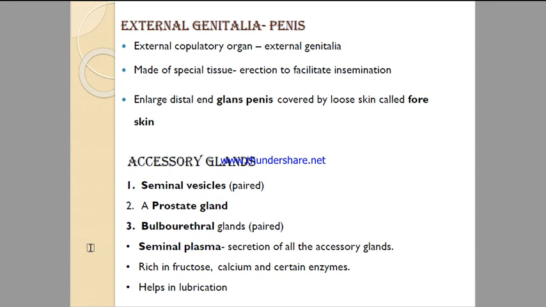The male reproductive system also includes external genitalia, the penis, which is the copulatory organ, and it is made up of a special type of tissue which is erectile in nature. And this erection helps in insemination.